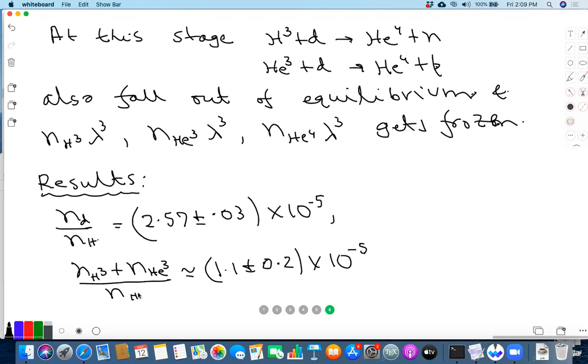I have written the sum of NH3 plus NHE3 because, as we discussed last time, H3 essentially decays to He3, with a half-life of 12 years. So if you want to compare with what you observe today, both H3 and He3 that were produced primordially will appear as He3. That's why I have just added them, and that's the kind of number that we get. Are there questions?